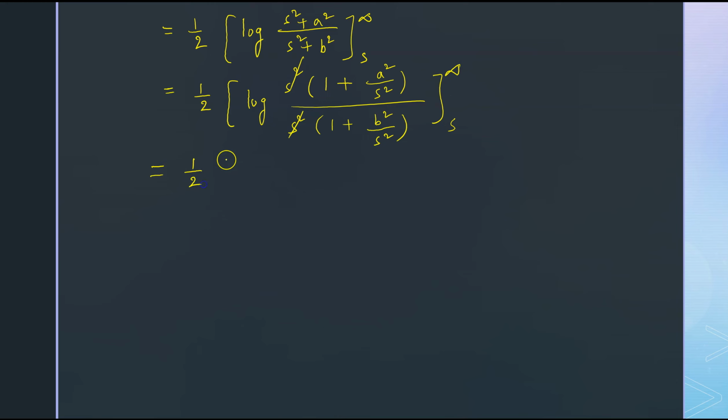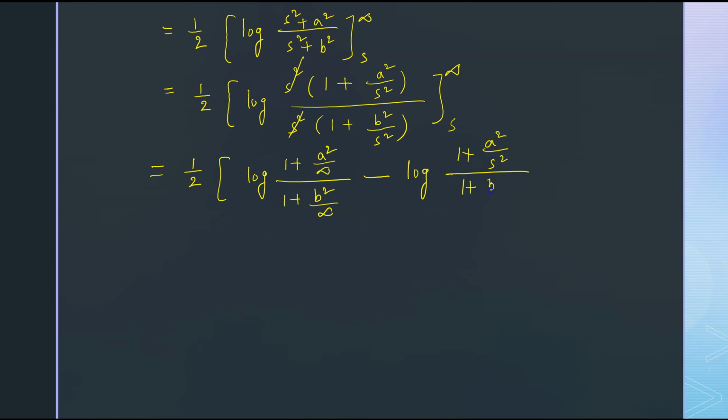Now let us apply limits. Here log of 1 plus a square by infinity upon 1 plus b square by infinity, because whenever you apply the upper limit, you have to replace s by infinity. You have to put s equal to infinity. Minus, you put s equal to s. Here the independent variable is also s and the lower limit is also s, so this expression will not change: log of 1 plus a square by s square upon 1 plus b square by s square.